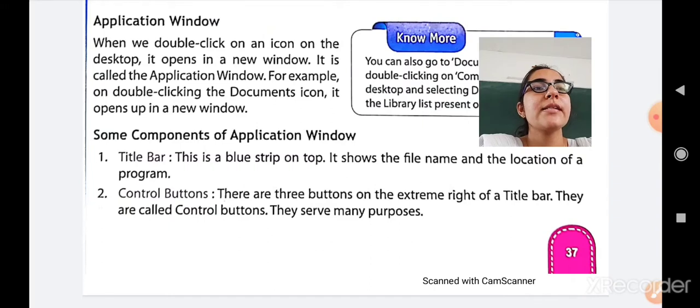If you are working on Microsoft Word and now you want to perform another task, then you can minimize that Microsoft Word and go to another software or another task. Again, if you want to enlarge it, you can maximize it, and finally, if you want to close a document after typing, you can use the close button. So these are called the control buttons.